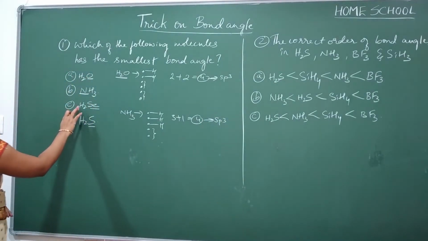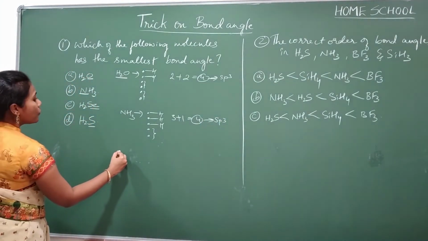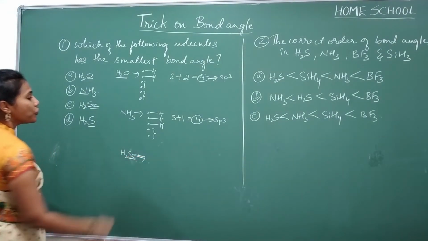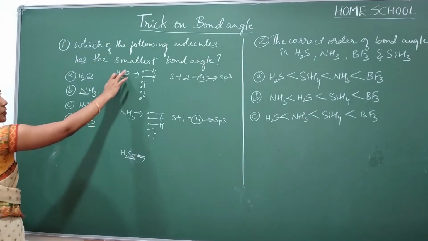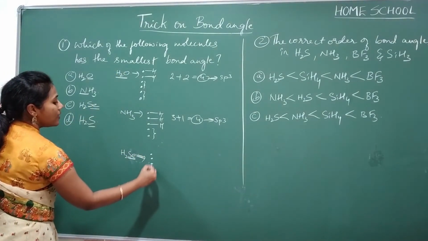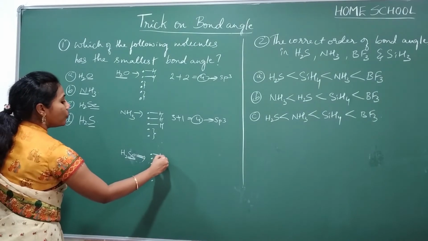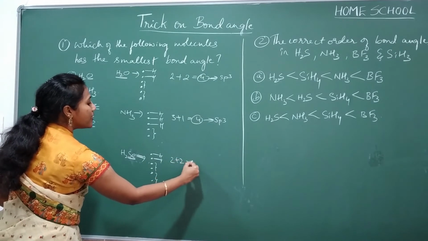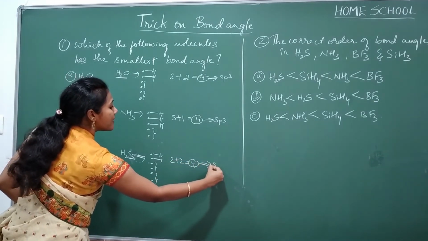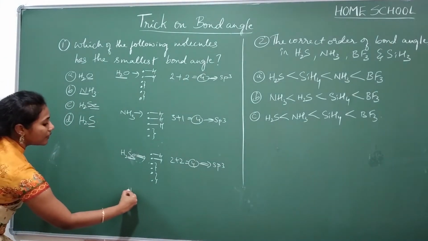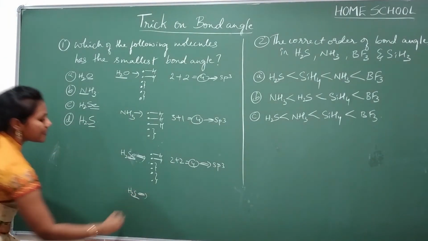And coming to H2Se. Selenium, to which group does it belong? 16th group, just like oxygen. This also has 6 valence electrons, 2 hydrogens, and 2 lone pairs. So 2 plus 2 is equal to 4. This also has sp3 hybridization. And coming to H2S, S is the central atom.